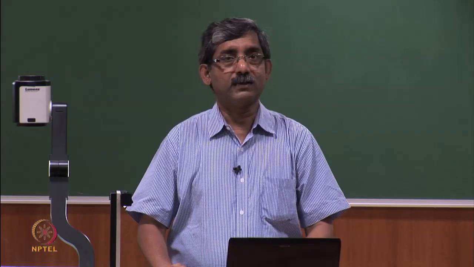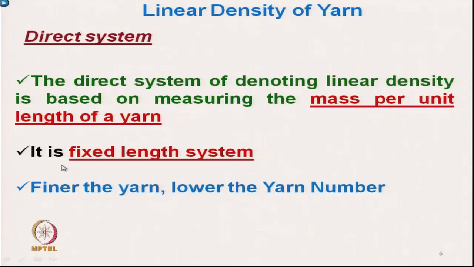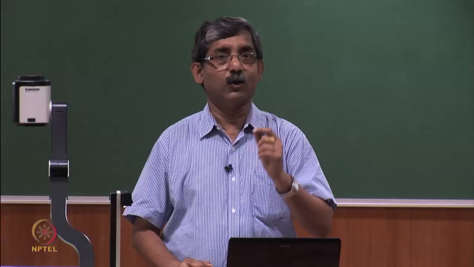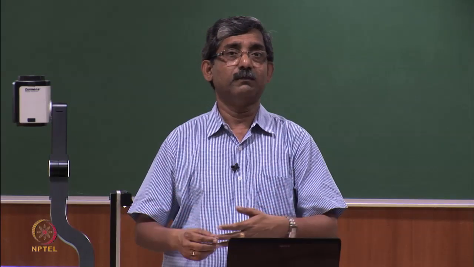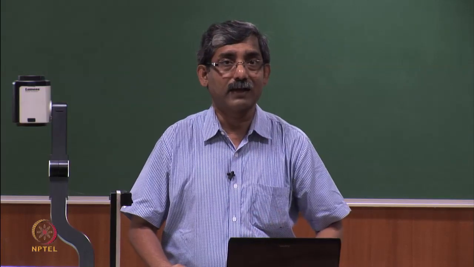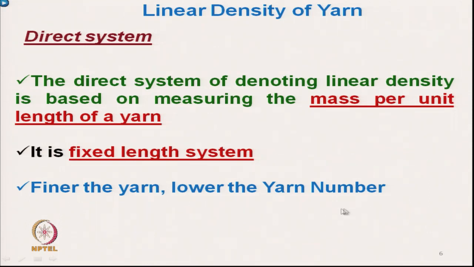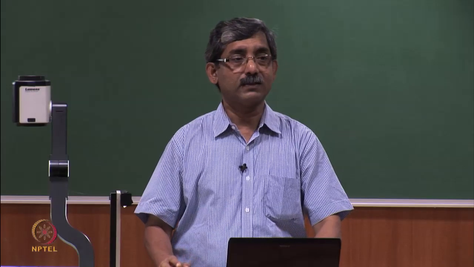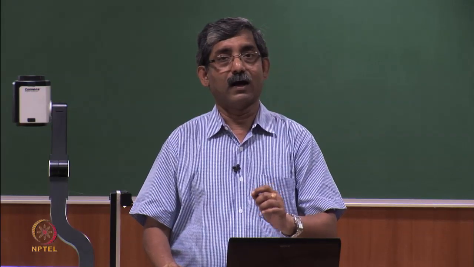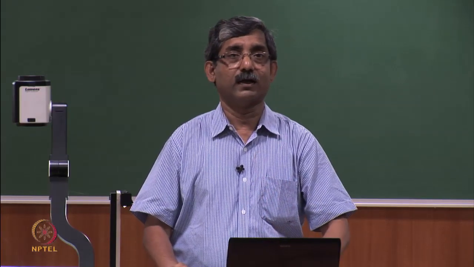That means, if for a particular length, one yarn gives the lower mass, it will have the lower count in the direct system. So, the finer the yarn, the lower is the yarn number. In the direct system, whatever the number, whatever the systems are there, the lower value means the finer yarn and the higher value means a coarser yarn.